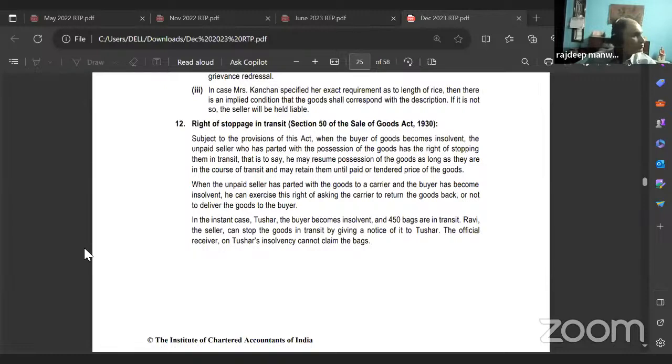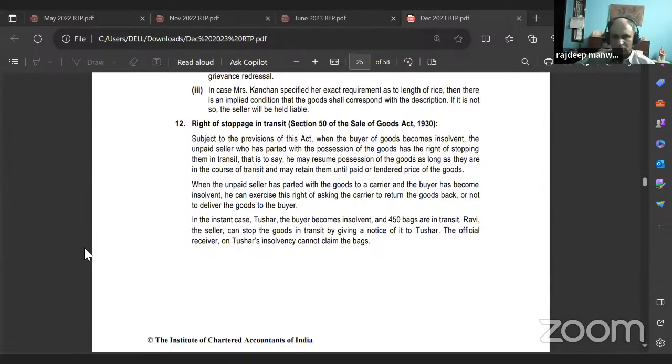That is to say, he may resume possession of the goods as long as they are in the course of transit and may retain them until paid or tendered the price of the goods. When the unpaid seller has parted with the goods to a carrier and the buyer has become insolvent, he can exercise this right of asking the carrier to return the goods or not to deliver the goods to the buyer.